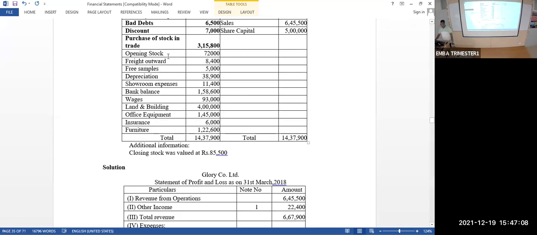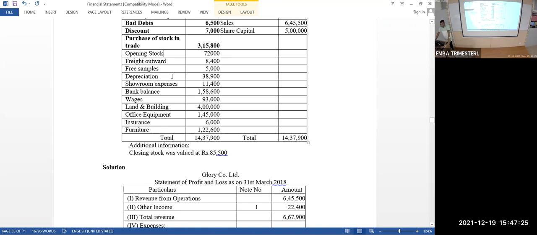Okay, next, opening stock. Again, what opening stock is it? It is an opening stock of work in progress, or opening stock of raw material, or opening stock of finished goods, or opening stock of stock in trade. Depending upon that, you have to consider.